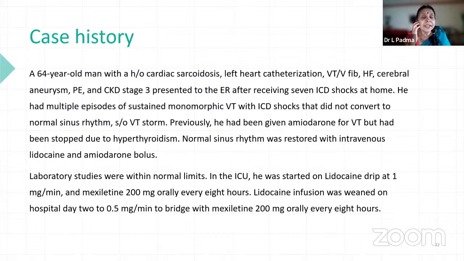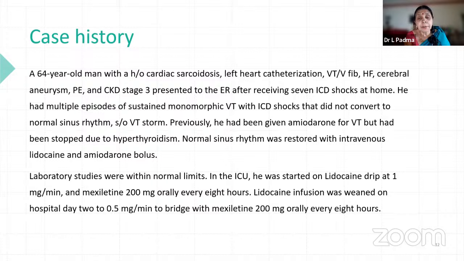Now, we will just go through a case history and then come to the drugs so that you can understand something. A 64-year-old man with sarcoidosis, left heart catheterization, VT, VFib, HF, cerebral aneurysm, PE, and CKD stage 3 presented to the emergency room after receiving 7 ICD shocks at home. He had multiple episodes of sustained monomorphic VT with ICD shocks that did not convert to normal sinus rhythm. So, VT storm is also there.